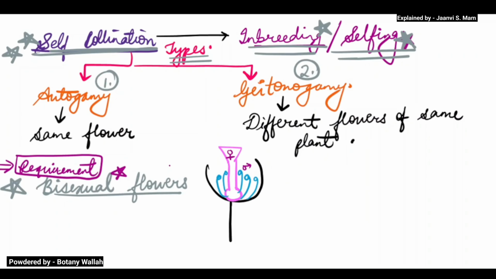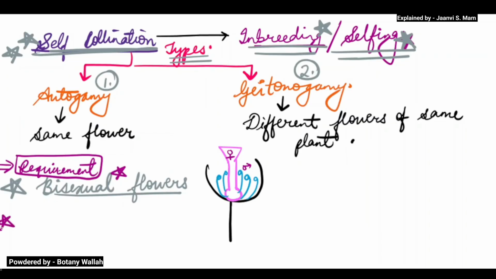Now the next part. Suppose the flower is a closed flower, which means it has not opened. Before opening, the flower has undergone self pollination.